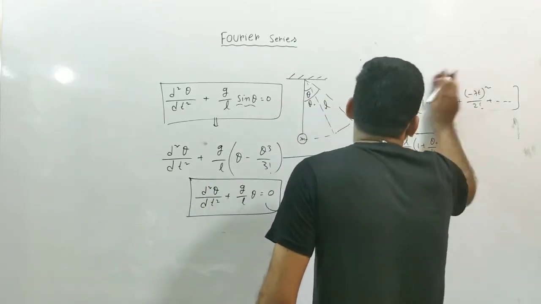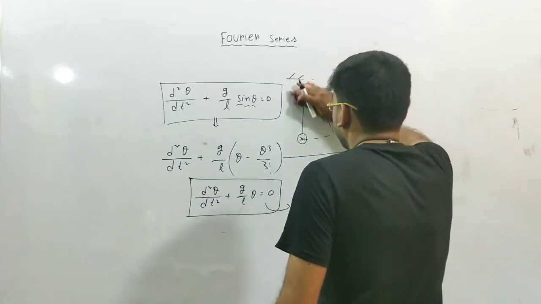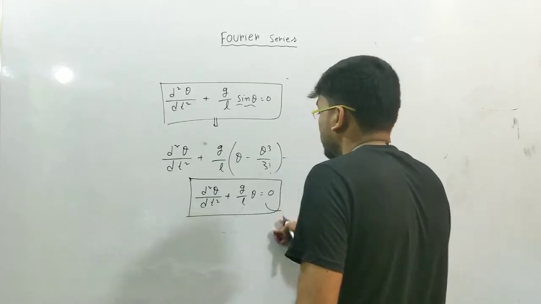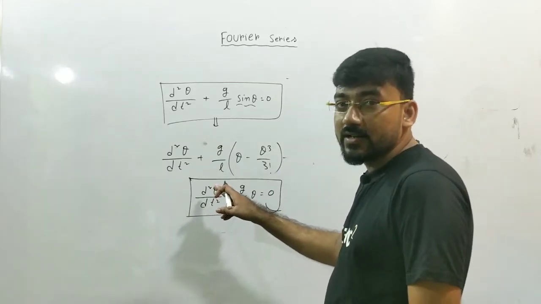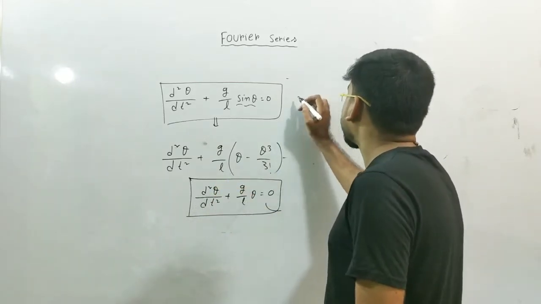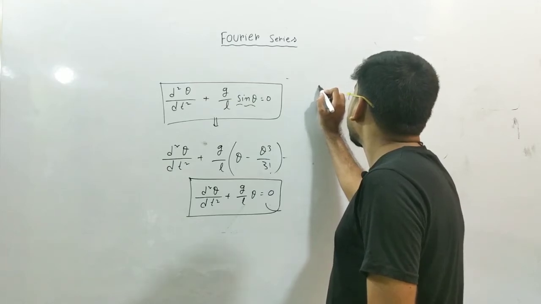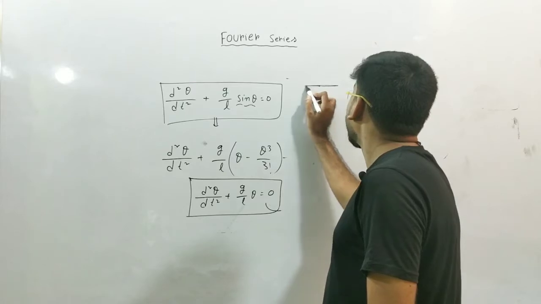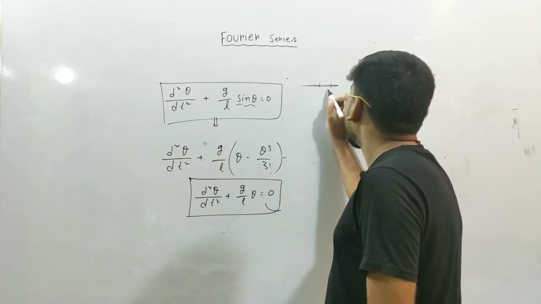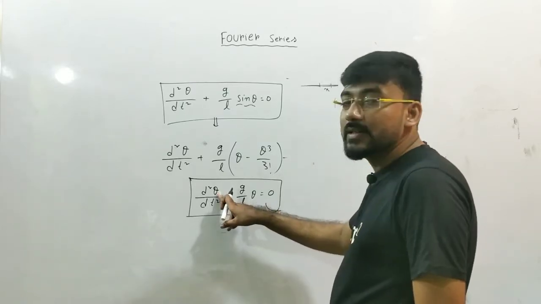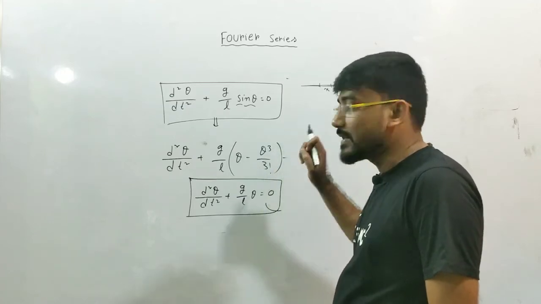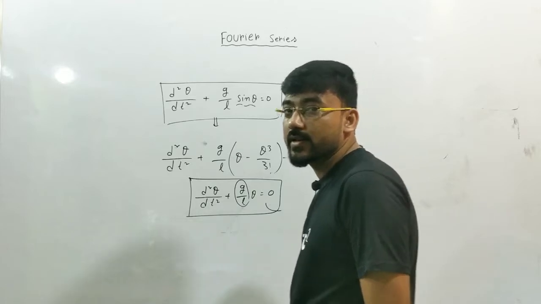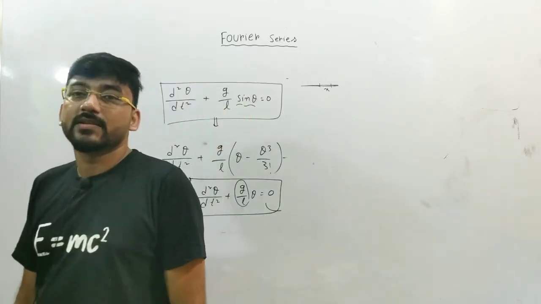So this is an equation of simple harmonic motion, the differential equation of simple harmonic motion. Instead of theta, if you choose x, let me suppose that a particle is vibrating along the x-axis and its position at any time is x, then theta can be replaced by x in that case, and g by L can be replaced by omega square here, and that omega square is sometimes k by m also.